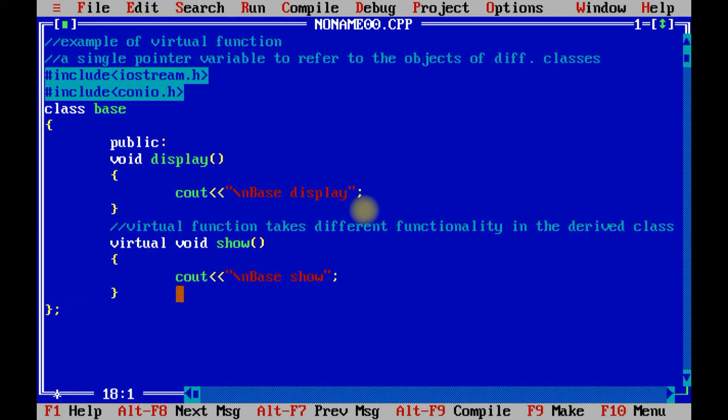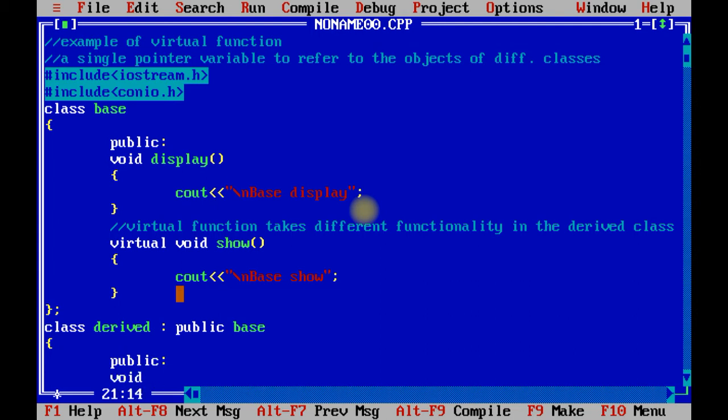Now similarly I am going to create one more class called derived. Again going to inherit the base class inside the derived class. Going to put the public keyword.